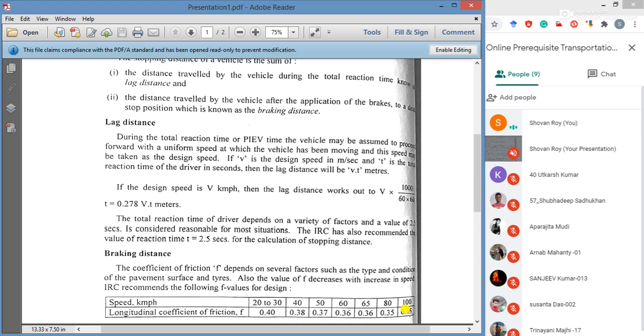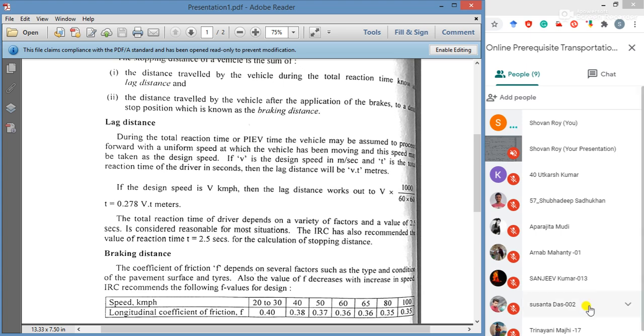Normally in our exams some liberties are there. Suppose a question mentions that the speed of the vehicle is 60 km per hour, but I forgot all these values, 0.4, 0.38, 0.37, 0.36. My suggestion is you can take 0.4 all the time, no harm, because very little difference is there.